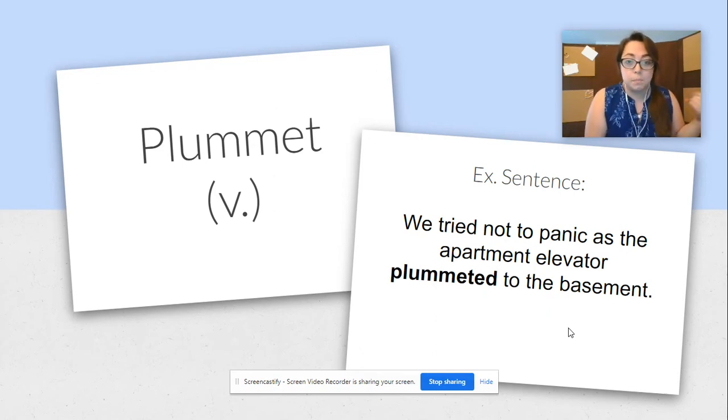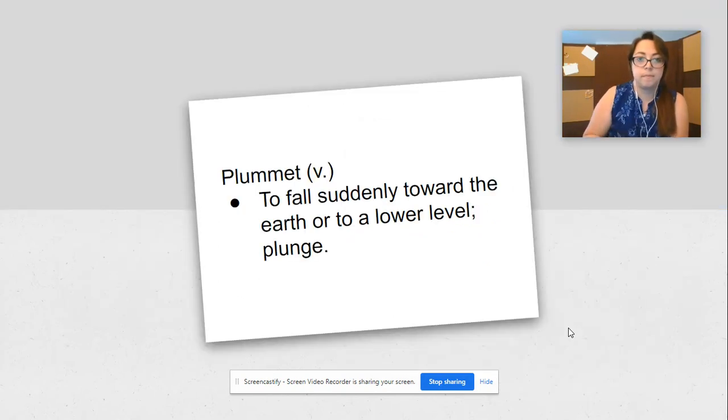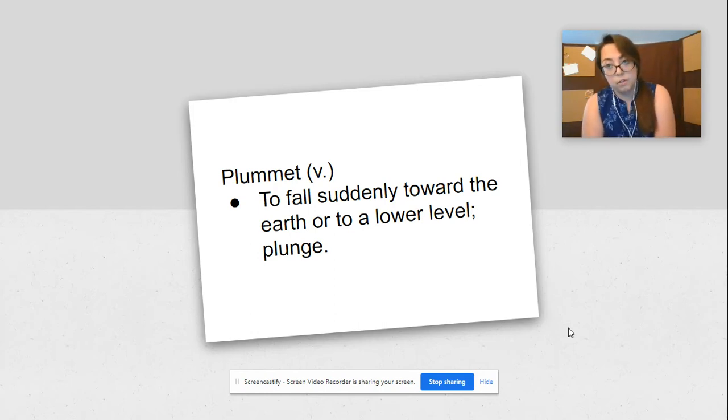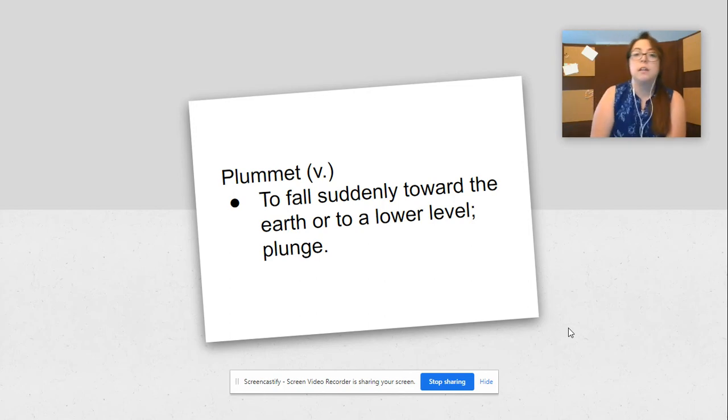Alrighty, our next word is plummet. It's a verb. And our example sentence is we tried not to panic as the apartment elevator plummeted to the basement. So, plummet means to fall suddenly toward the earth or to fall to a lower level, to plunge.